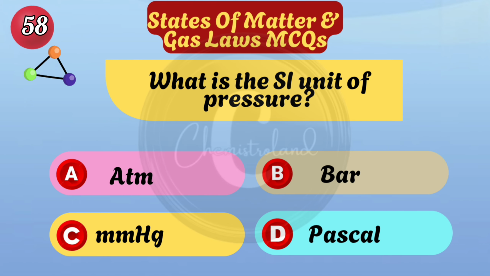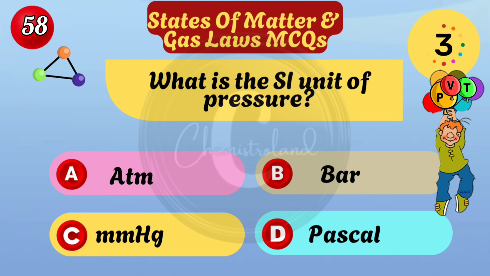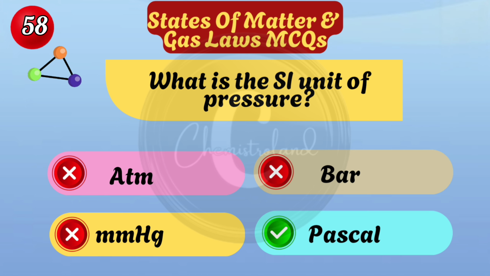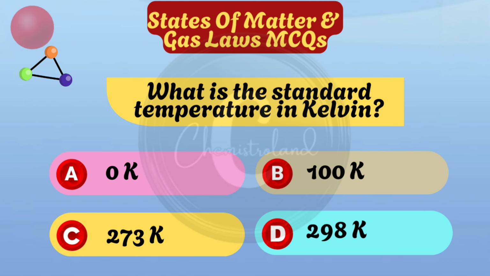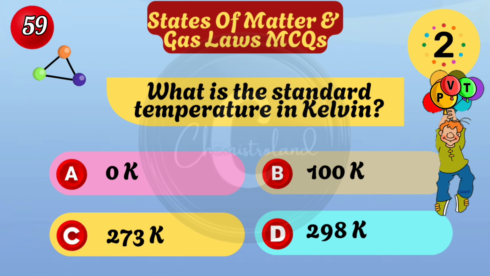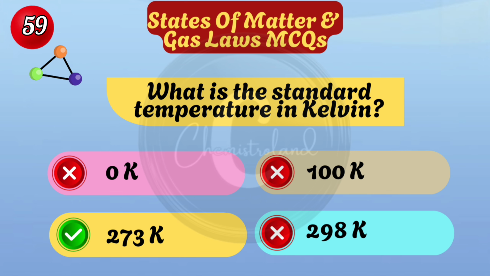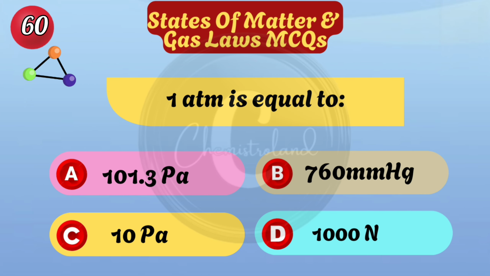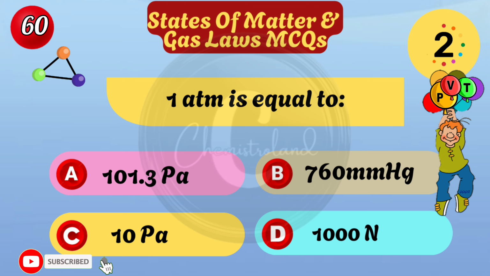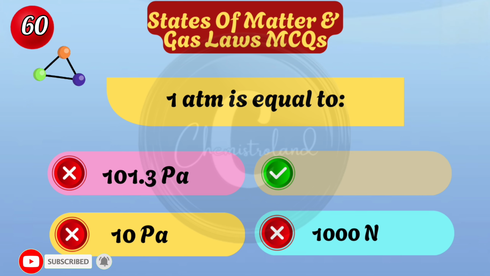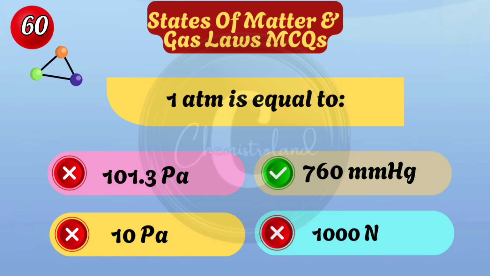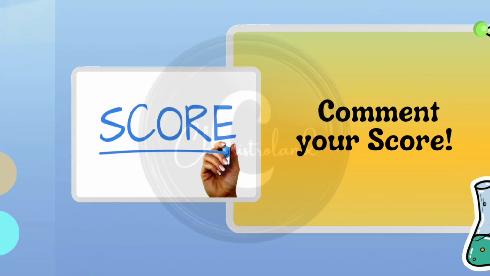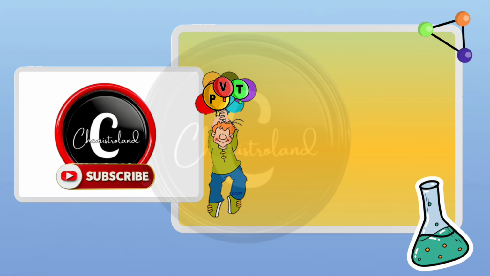What is the System International unit of pressure? Pascal. What is the standard temperature in Kelvin scale? 273 Kelvin. 1 atmosphere is equal to 760 millimeters of mercury.